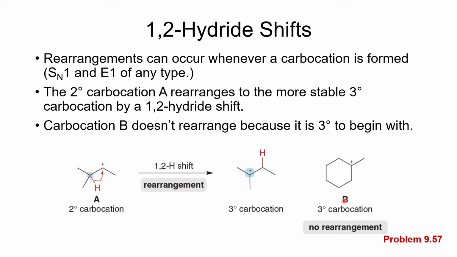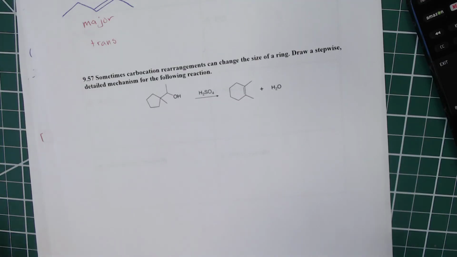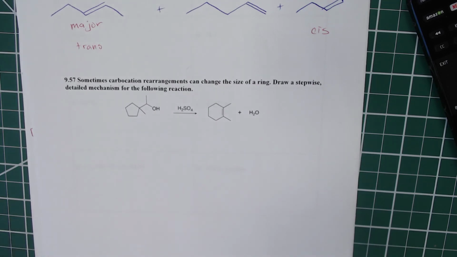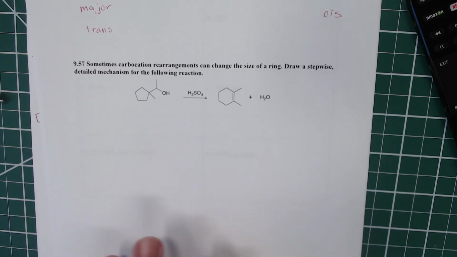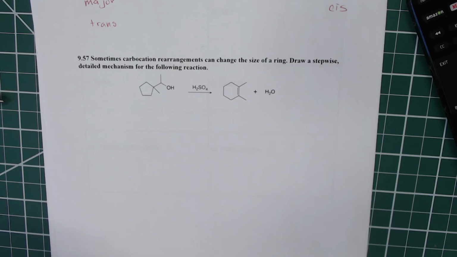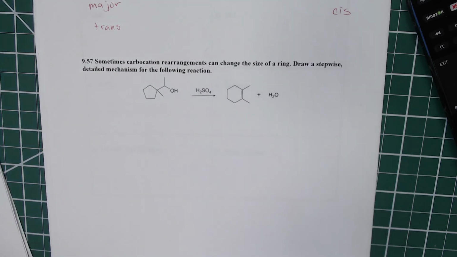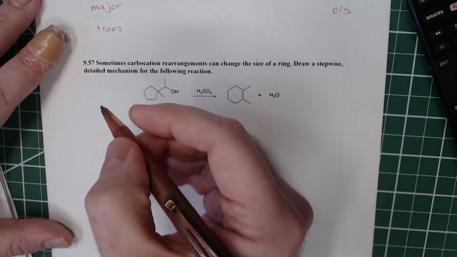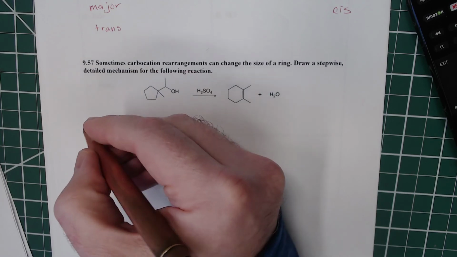So we want to look at number 57 on the in-class assignment, and this is a stepwise detailed mechanism with arrows. So it's a little bit of an involved reaction, and so we will do this one. Okay, so I'm going to start by redrawing this.